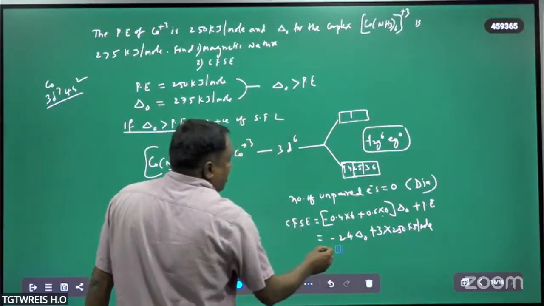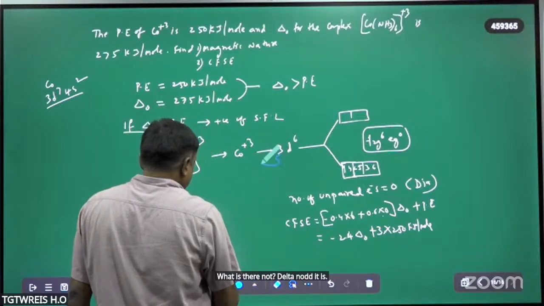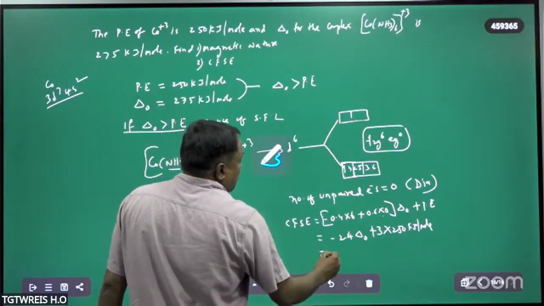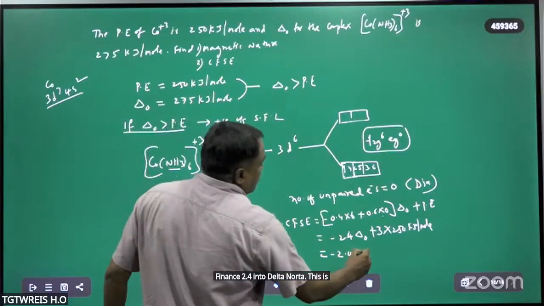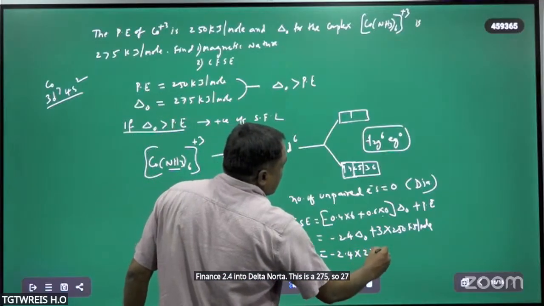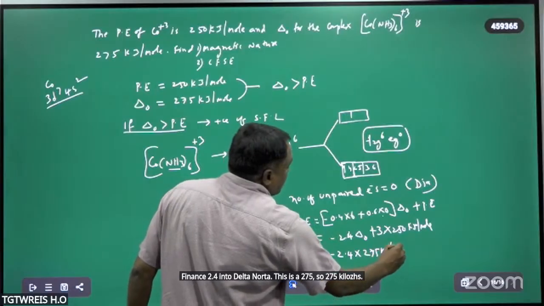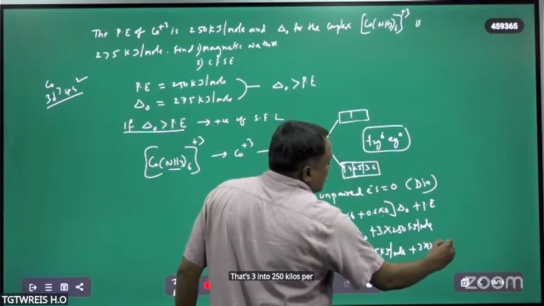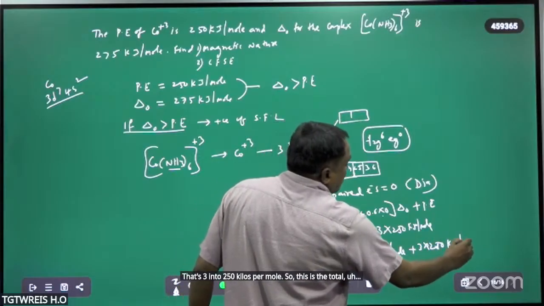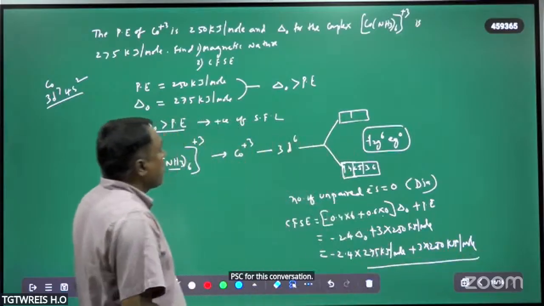What is delta naught now? Delta naught it is minus 2.4 into delta naught. This is the 275, so 275 kilojoules per mole plus 3 into 250 kilojoules per mole. So this is the total CFSE for this complex.